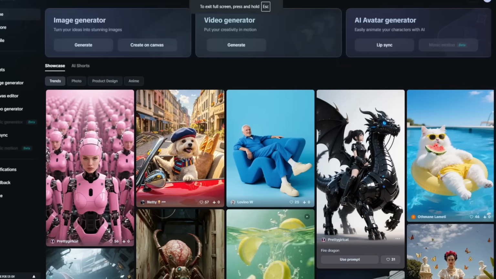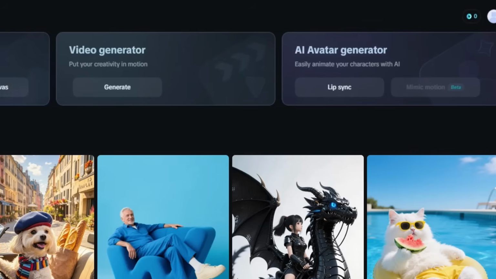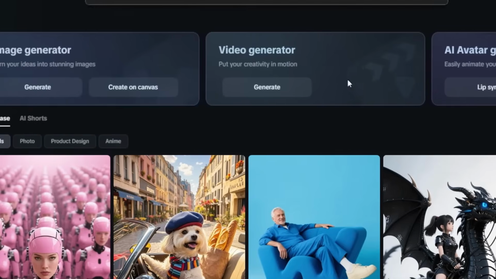As you can see, I just refreshed, and using my method, I now have access to the video generator and the AI avatar generator, which is very, very good. As you're going to see, this should show you 0 credits. Remember, this is why you should not just sign up. Just watch to the end, because seeing 0 credits here is very, very crucial. So now let's go ahead and test it out.